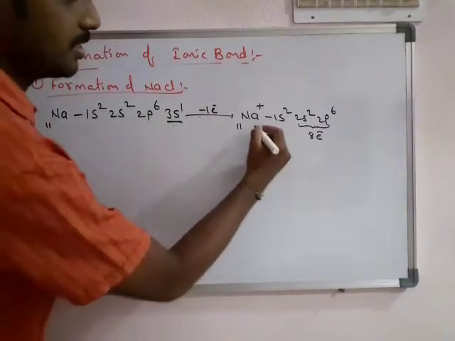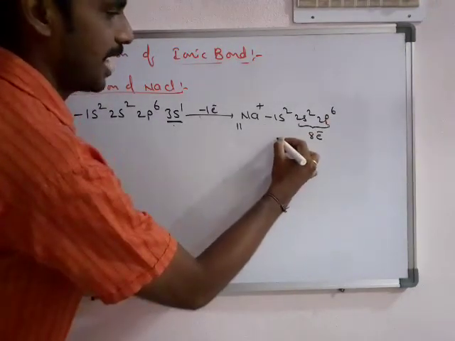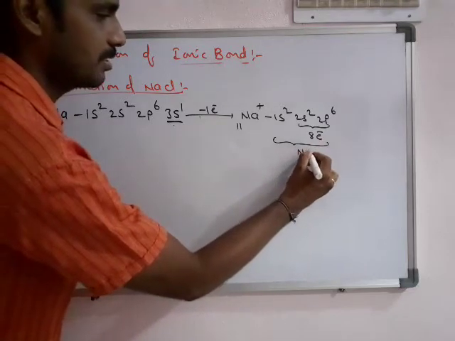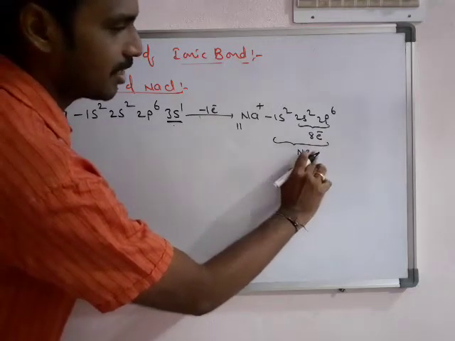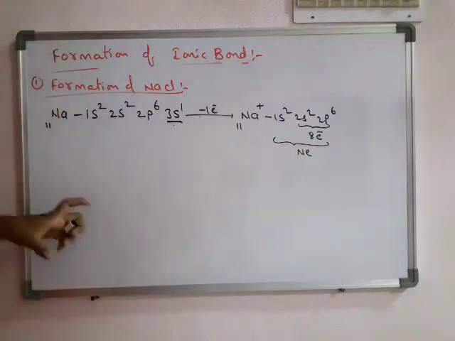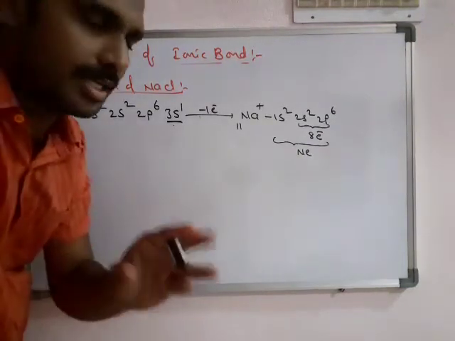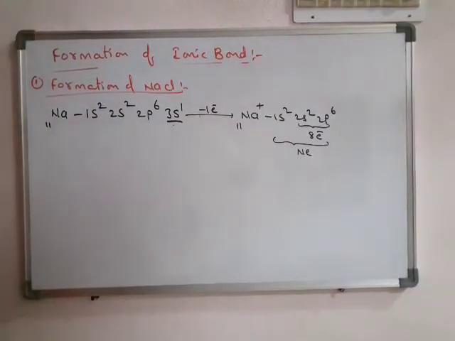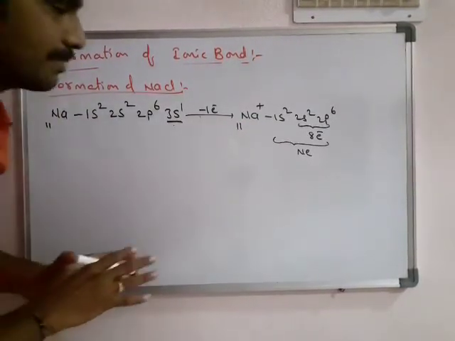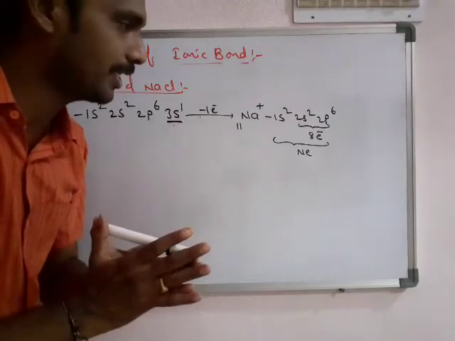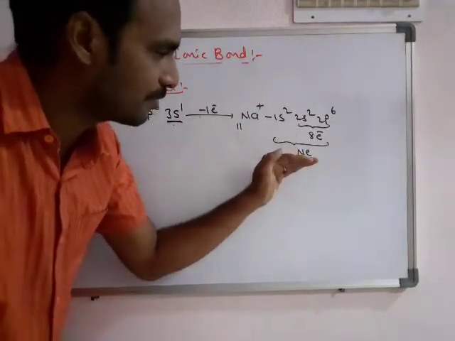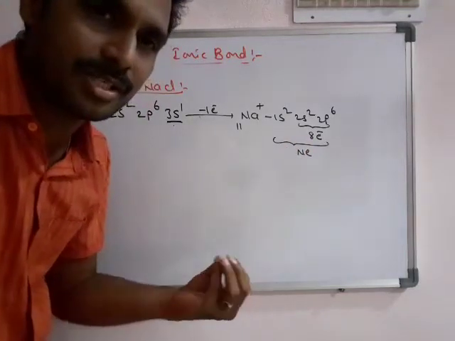The total configuration equals 10 electrons, which is the noble gas neon configuration. So Na+ is more stable than Na. Na becomes stable by losing 1 electron, getting the octet and the neon configuration.